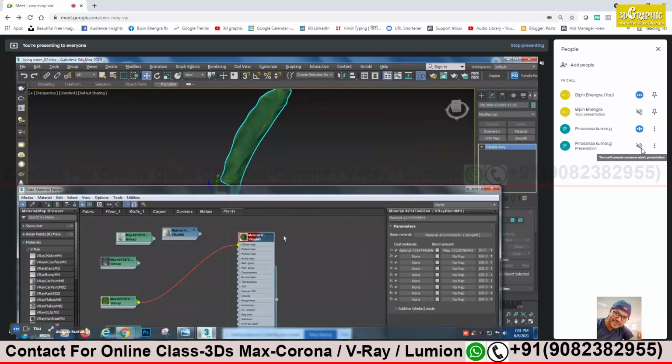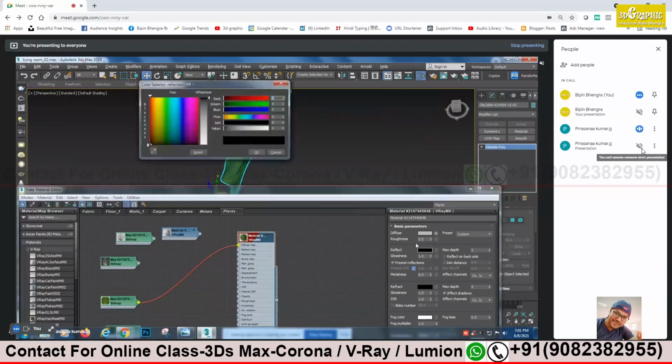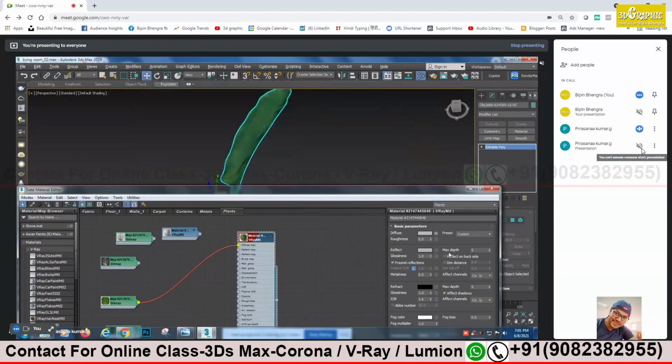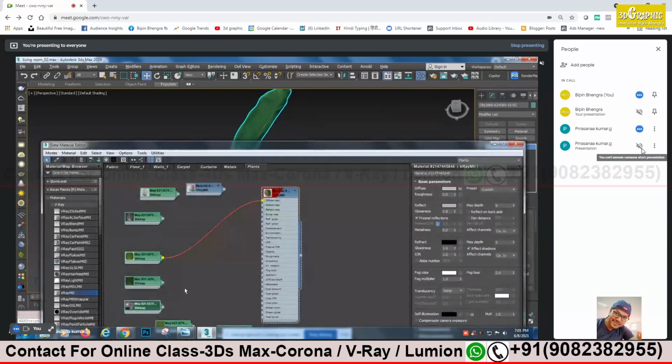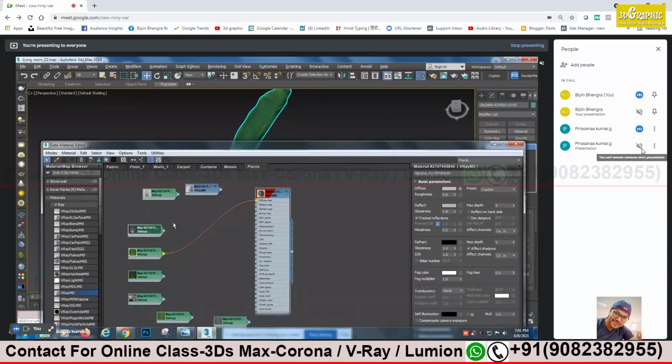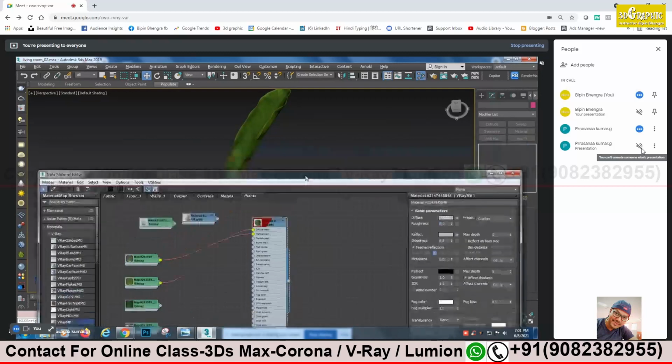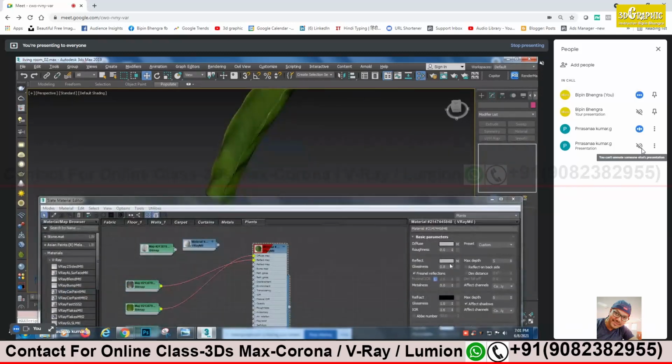We just create the texture now. Now there is no reflection. I have to give 50% of reflection, and this is about 0.8. Perfect. And try to add the reflection map. The reflection map is there, the black and white one, the above one. Yes, this one. So this should go into the reflection map now.